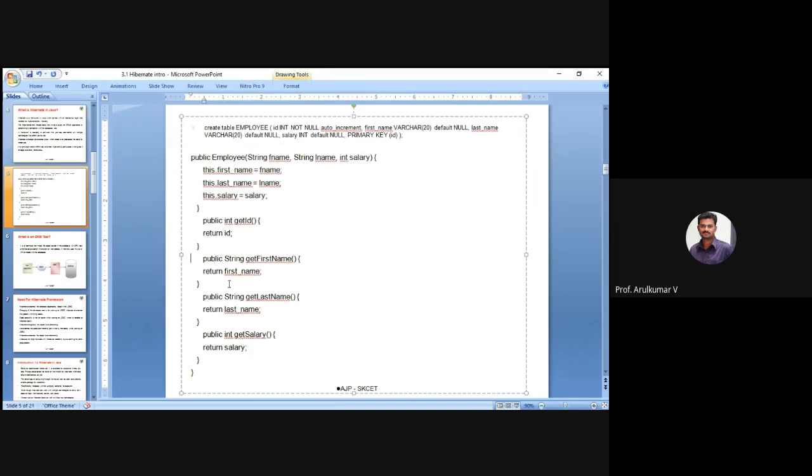Same like this, for the same method I am having, instead of get I will use set. Public String setFirstName, public String getFirstName. It is going to fetch and it is going to set, it is going to store data in the database. Clear, guys? Do you have any doubt in this?